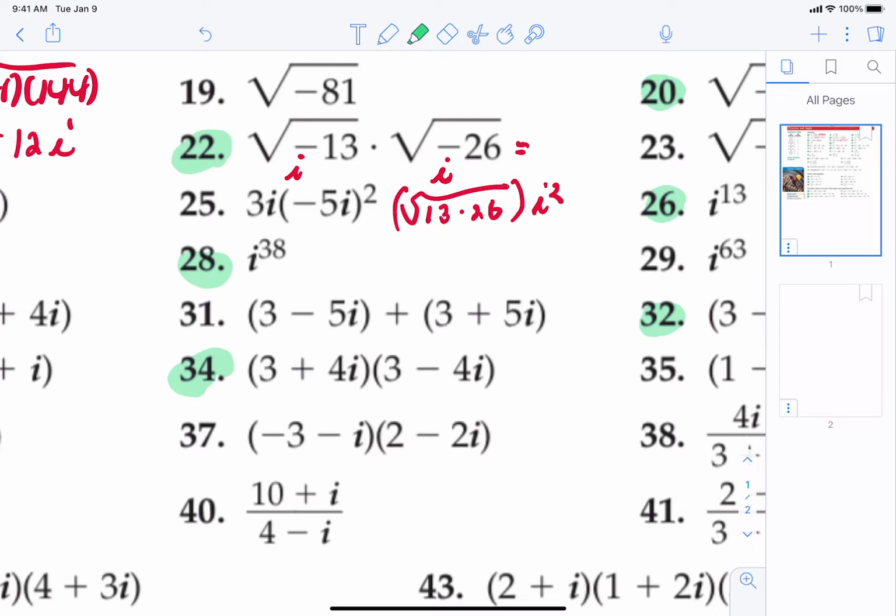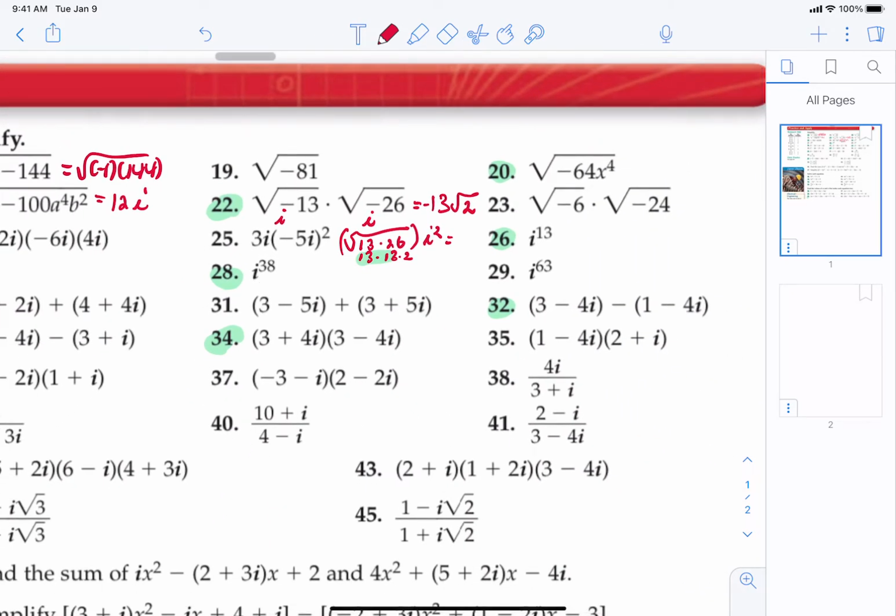Now let's talk about how we can evaluate 13 and 26. 13 goes into 26 two times, so that's very helpful because the square root of 13 squared is 13. So that's going to be 13. And then the i squared is going to become a negative 1 because we've learned earlier that i squared is equivalent to negative 1. And then we still have a 2 stuck inside of the square root.